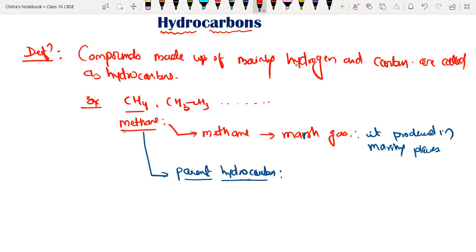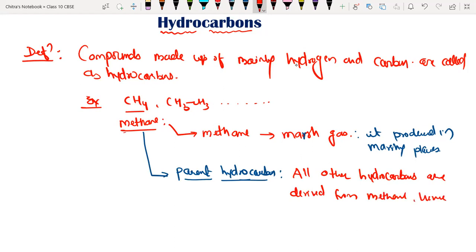So I'm writing here: all other hydrocarbons are derived from methane only, hence methane is so-called parent hydrocarbon.